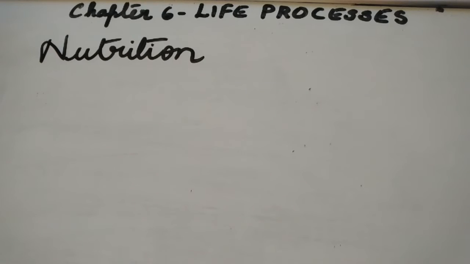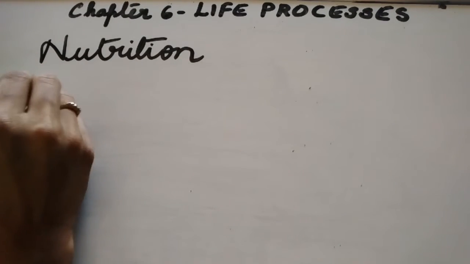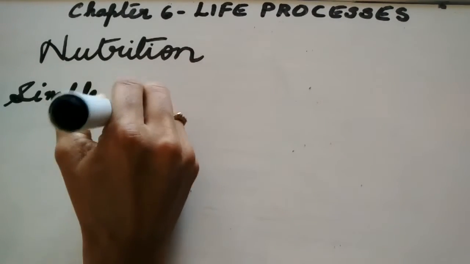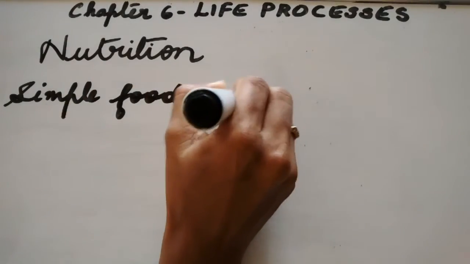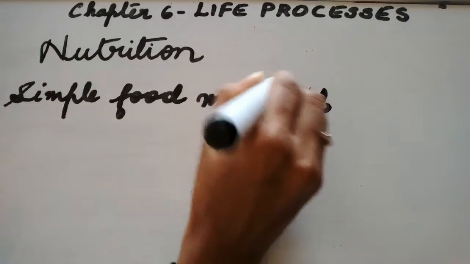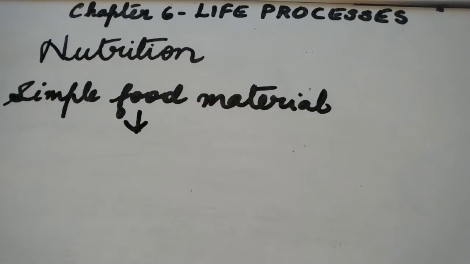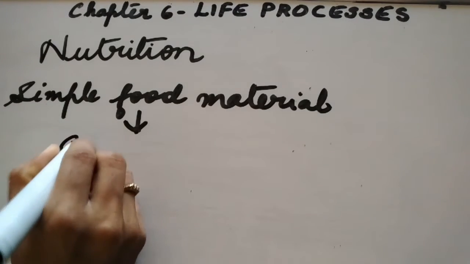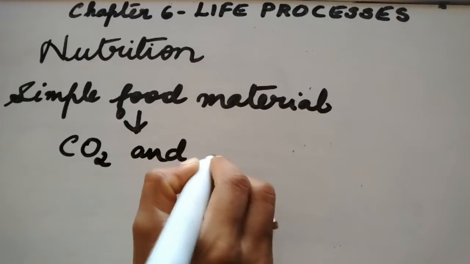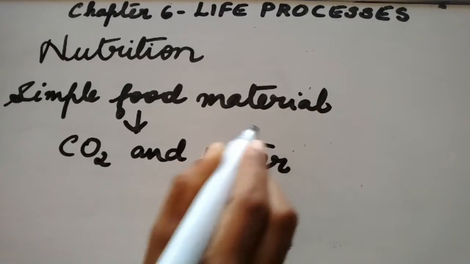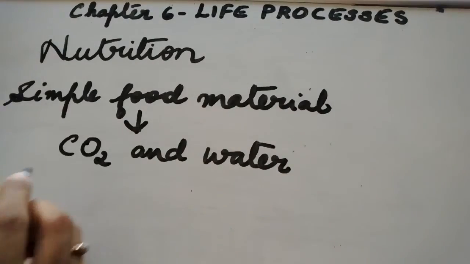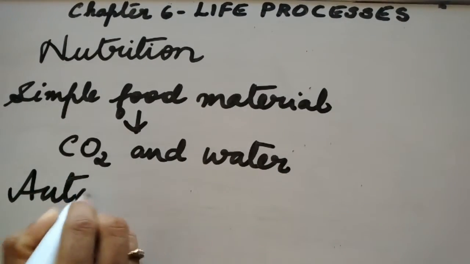Some organisms use simple food material in the form of carbon dioxide and water. These organisms are called autotrophs.